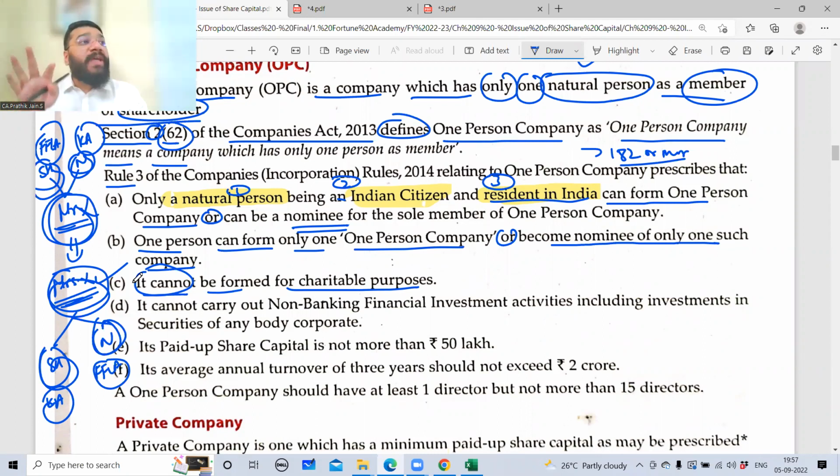If I want to do some charitable activity, then OPC is not the option for you. OPC is only for the purpose of creating a profitable business. The intention is purely to do business. So you cannot form any OPC for the purpose of charitable activities. Am I clear or not clear?